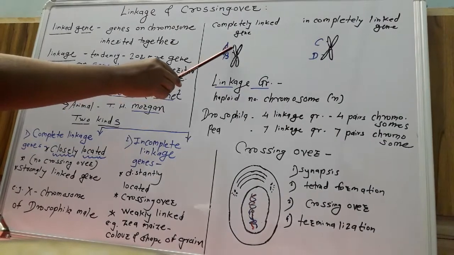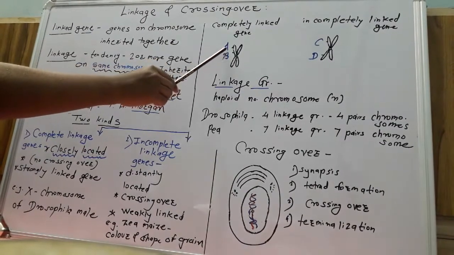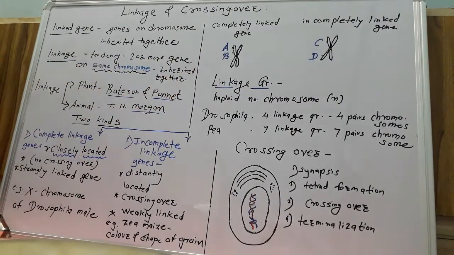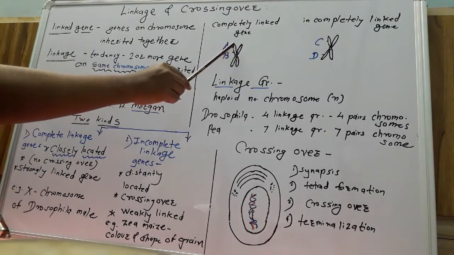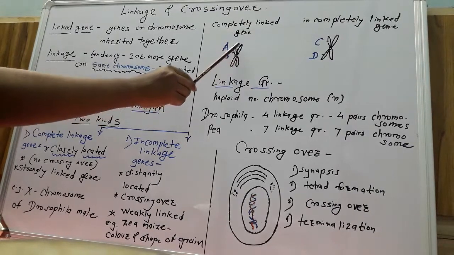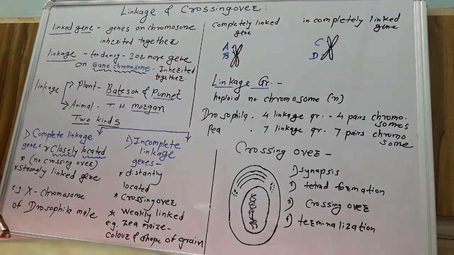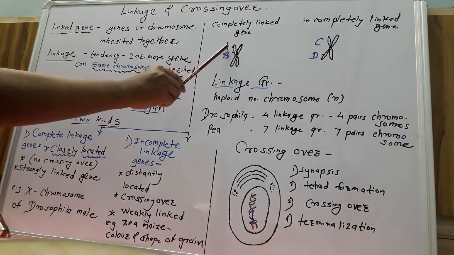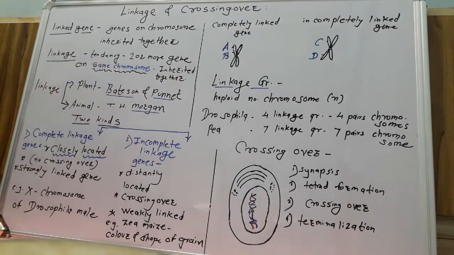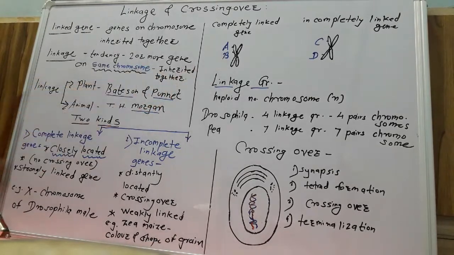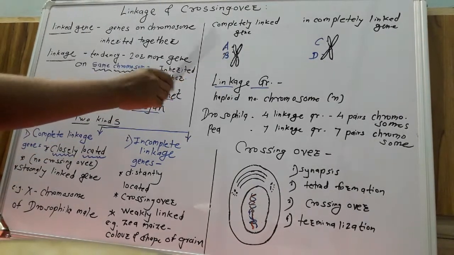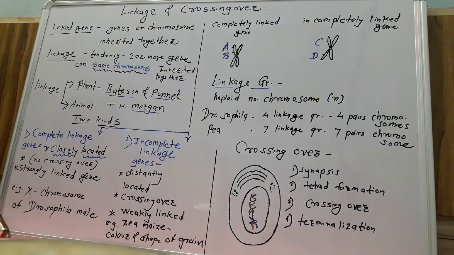So there is the least chance of crossing over between A and B. They occupy near positions on the same chromosome, so they are inherited together in the next generation. They do not show crossing over or genetic recombination.